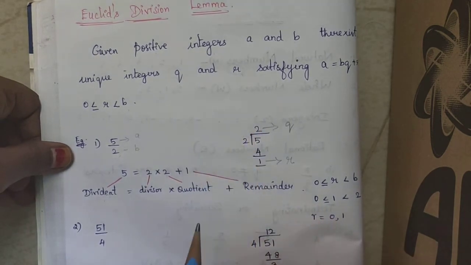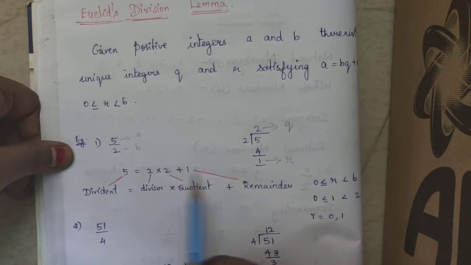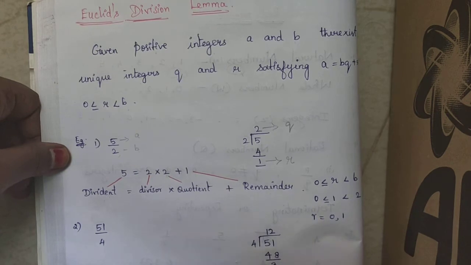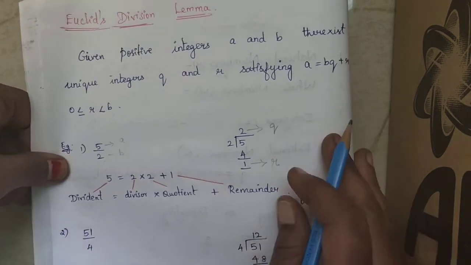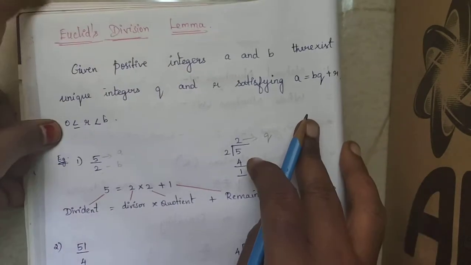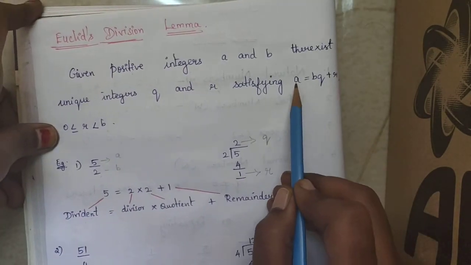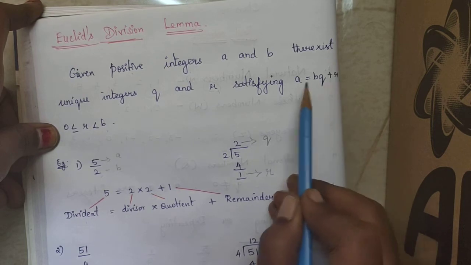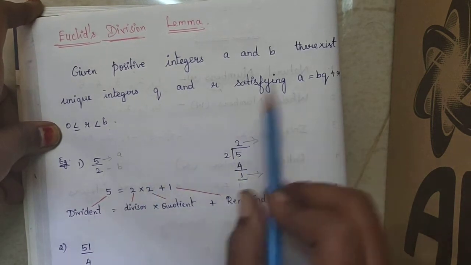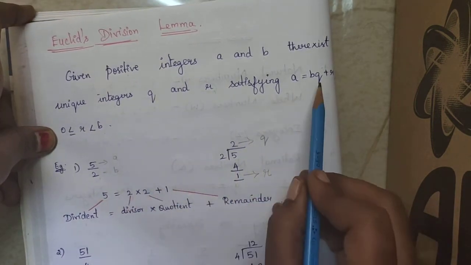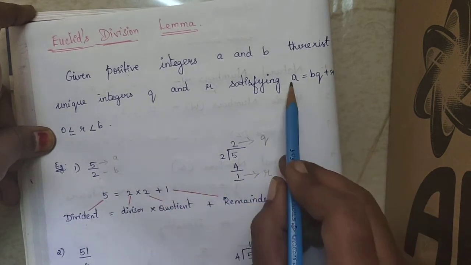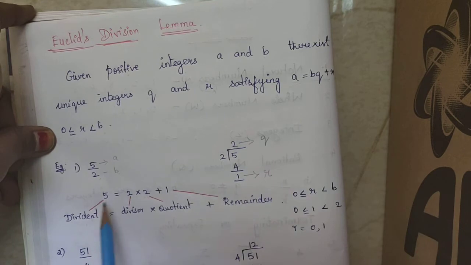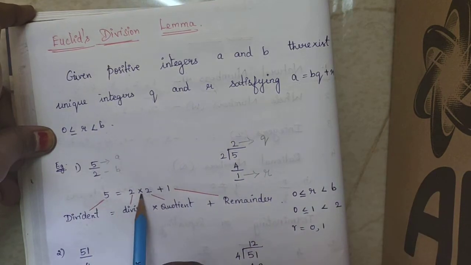Whatever the two numbers I take and divide, there will be one quotient and one remainder. Then the number can be written in the form of a equal to bq plus r. A is number 5, b is 2, quotient is 2 and remainder is 1. I have written 5 in this format.